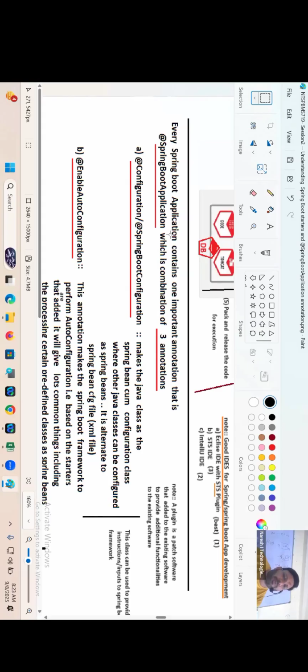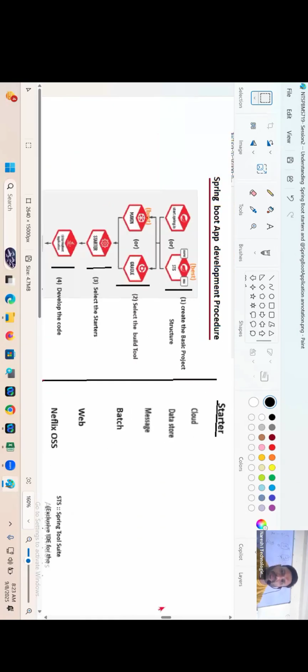Every Spring Boot application contains one important annotation, that is what? @SpringBootApplication, which is a combination of how many annotations, guys? But before that, I must say, what is the procedure of developing this Spring Boot application? First, everyone see the diagram carefully.